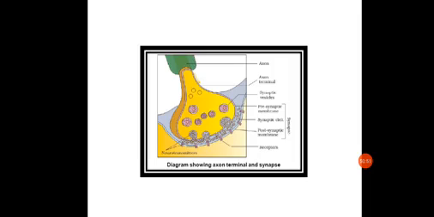This fusion of synaptic vesicles with the membrane results in the secretion of the neurotransmitter into the synaptic cleft. This secretion is basically mediated by calcium ions. So it will require the assistance of calcium ions also.